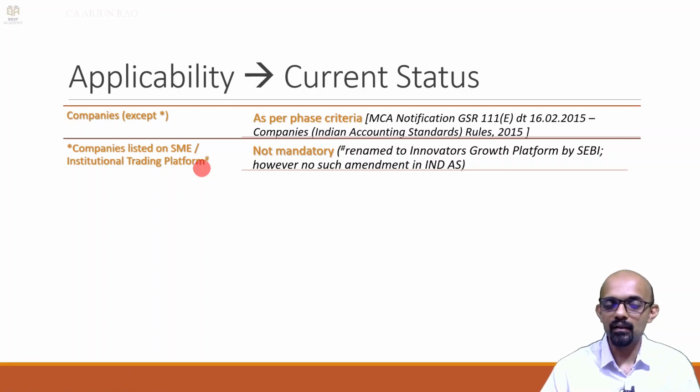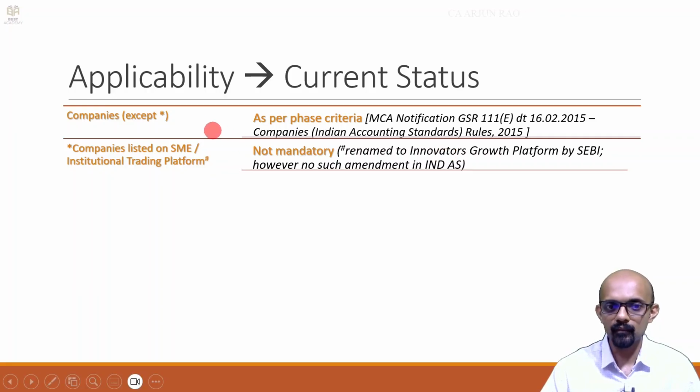Just one note for you: the text of the notification, that is, Companies Indian Accounting Standard Rules 2015 with subsequent amendments, still contains the phrase institutional trading platform, but this is actually now the Innovators Growth Platform. So, institutional trading platform is the old name which still continues in the text of the Ind AS notification, but it is actually the Innovators Growth Platform.